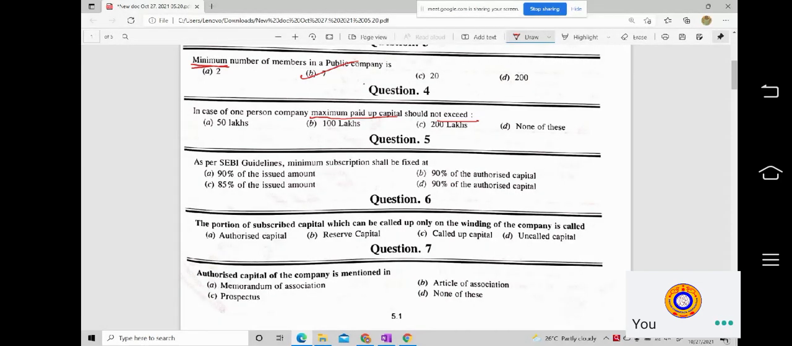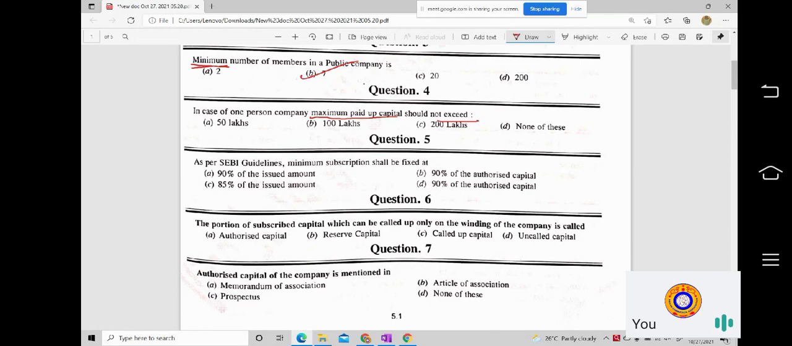Vignesh, it was given as 200 lakhs in the answer key, I think so. Am I right? Vignesh, in our answer key, it is given as 200 lakhs. I hope so. Correct?